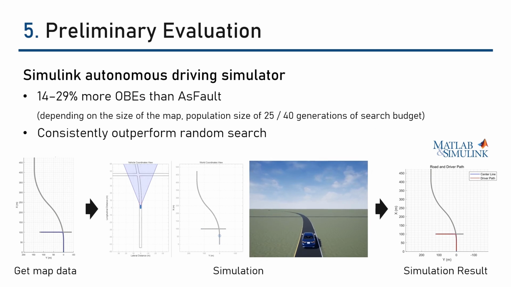We did a preliminary evaluation of ATS using the Simulink autonomous driving simulator. It resulted in 13 to 29% more obvious failures than AsFault, and consistently outperformed random search. These early findings are in line with our expectation and show its promising potential.